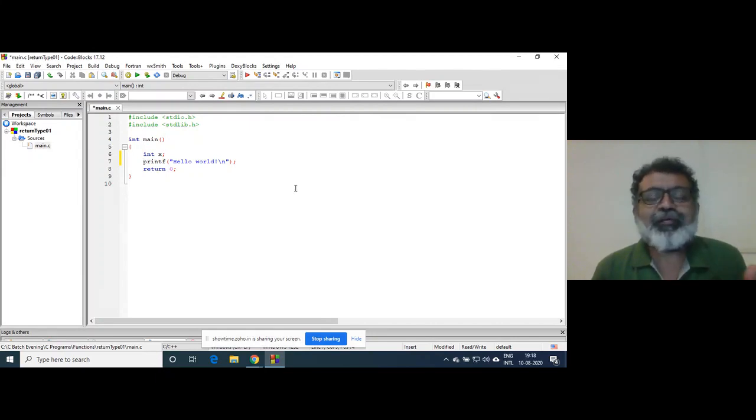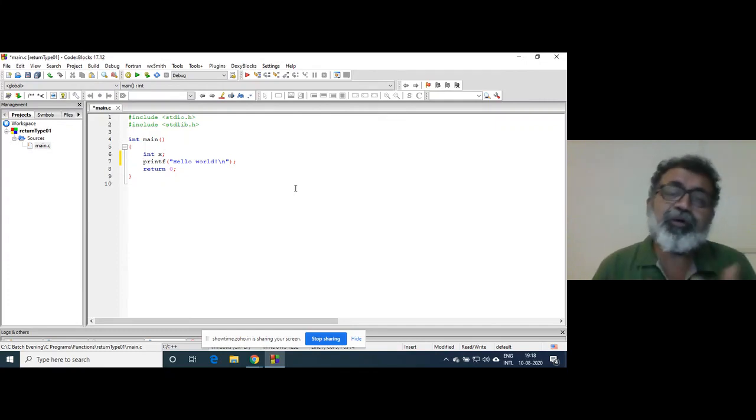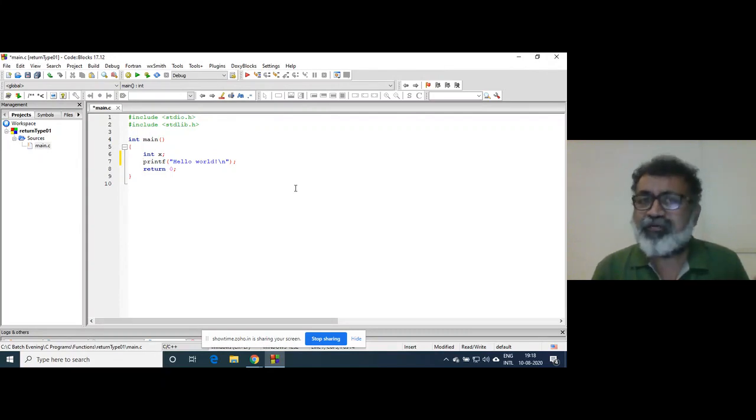It depends upon what that function is doing. In our user defined functions also, a function may return or may not return. We are going to write a few programs where a function performs some task but doesn't return anything. That also happens. So printf is a library function.